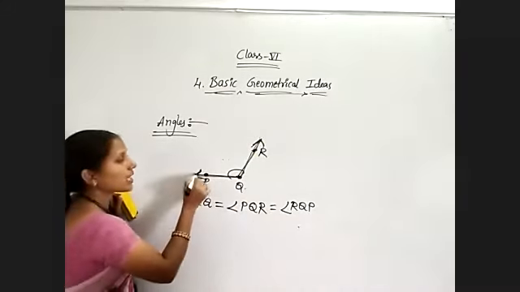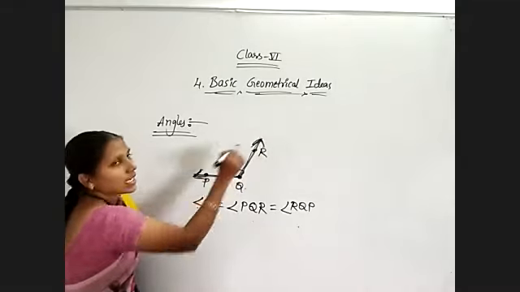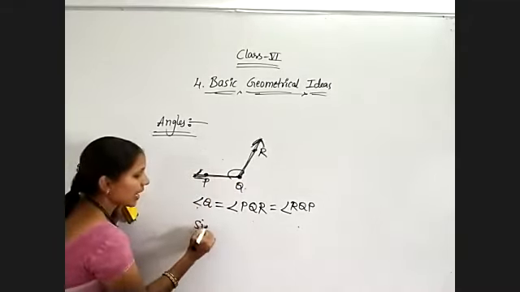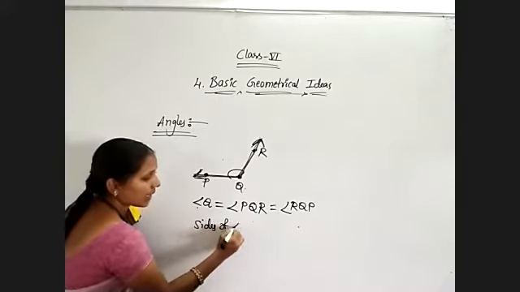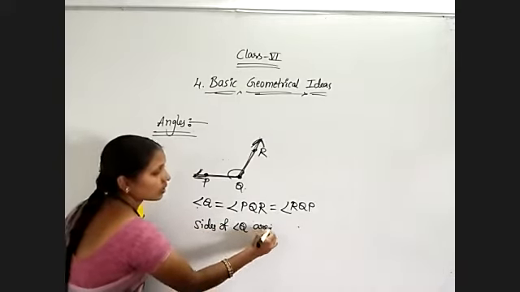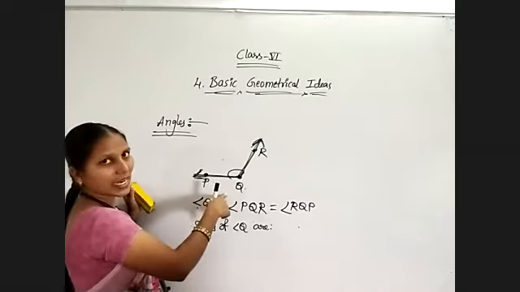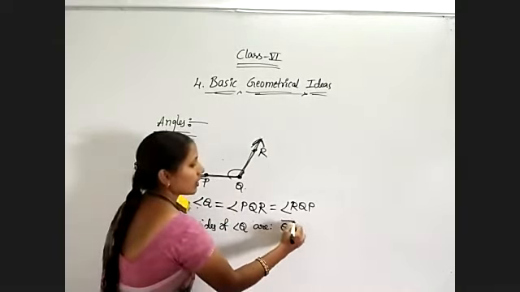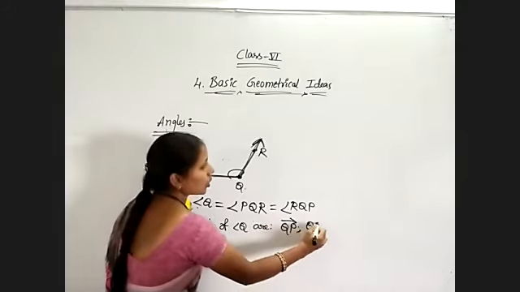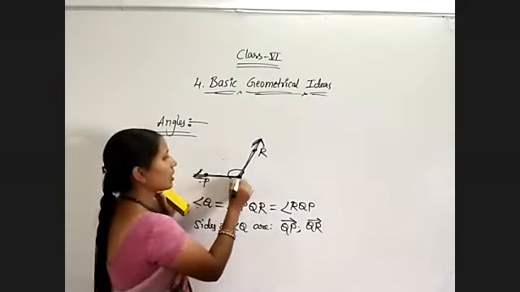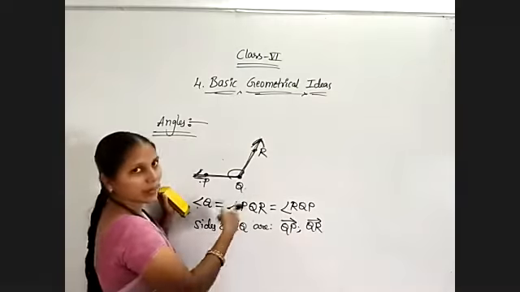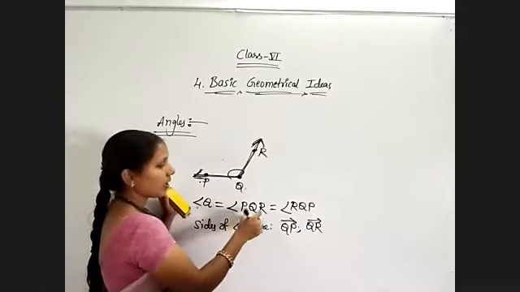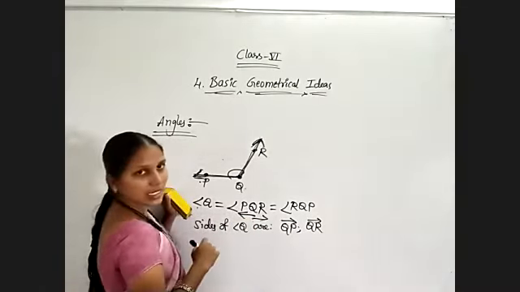QP is one side and QR is the other side. So the sides of angle Q are ray QP and ray QR; two sides must be there for every angle.